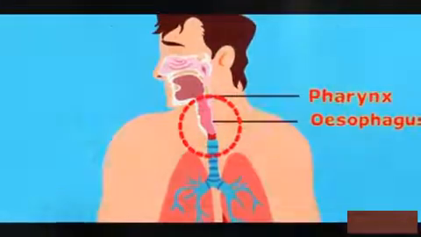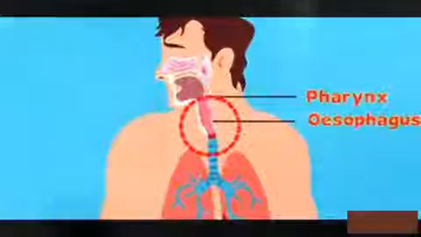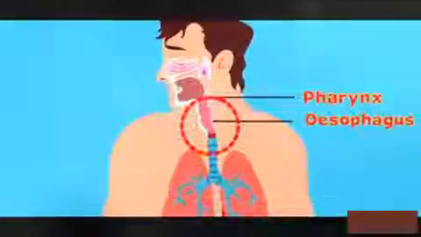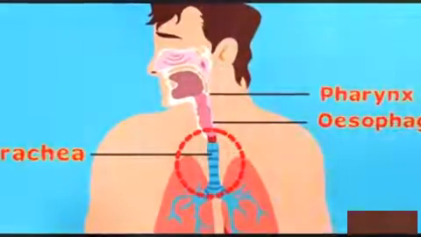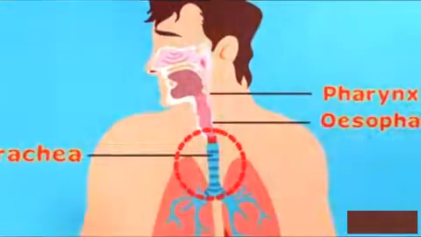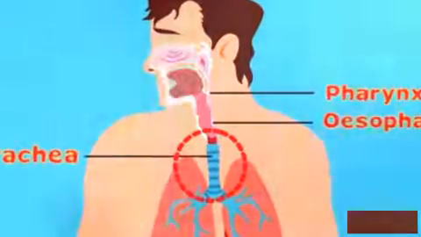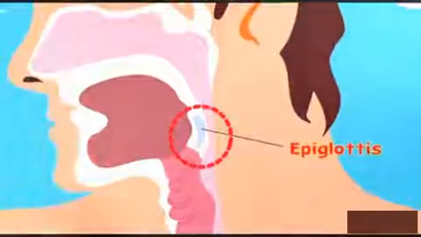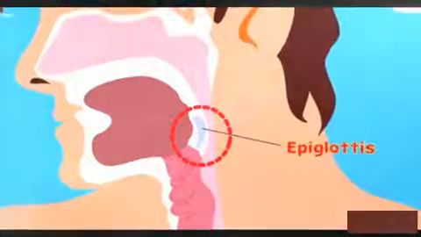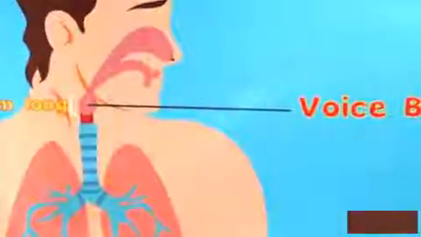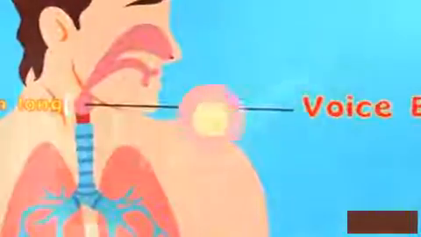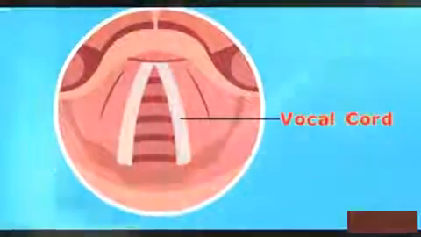Sometimes air is breathed through the mouth. The place where the mouth and the nose meet is called the pharynx. There are two passages, one for food called the esophagus, another for air called the trachea. We have a leaf-shaped flat tissue called the epiglottis. It keeps food from entering the windpipe and lungs. The larynx, or voice box, is about 5 cm long, located between the pharynx and trachea. Vocal cords are found there.